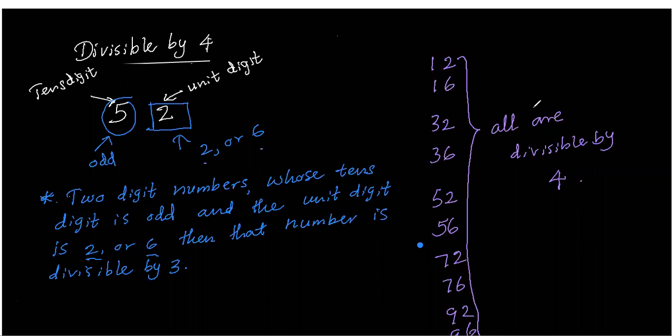They all are divisible by 4. 2-digit numbers whose tens digit is odd and the unit digit is 2 or 6, then that number is divisible by 4.